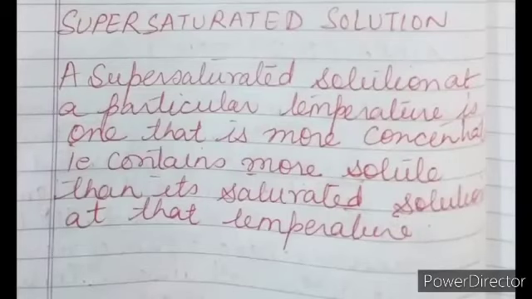Now we will learn about supersaturated solution. A solution that holds more solute than it can theoretically do at a given temperature is called a supersaturated solution. That is, heat a saturated solution and dissolve some more solute in it. Then cool it back to room temperature slowly without causing any disturbance. Then the resultant solution holds more solute than the saturated solution. This is a supersaturated solution.